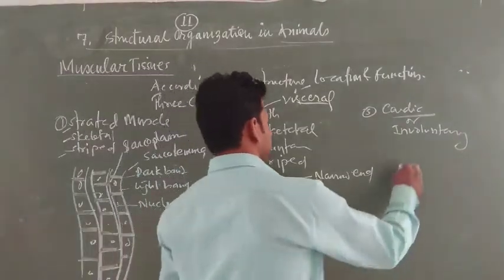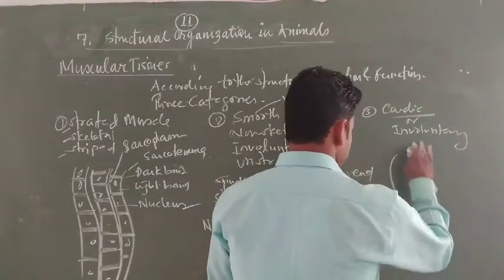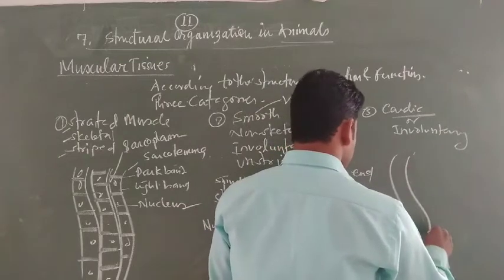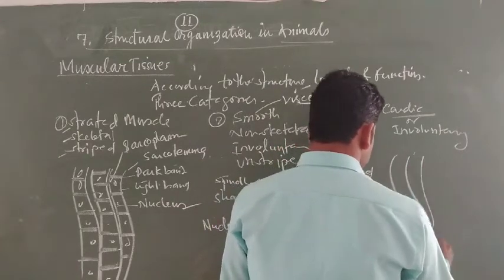And third is the cardiac muscle. It is a branched muscle, and these muscles never fatigue.